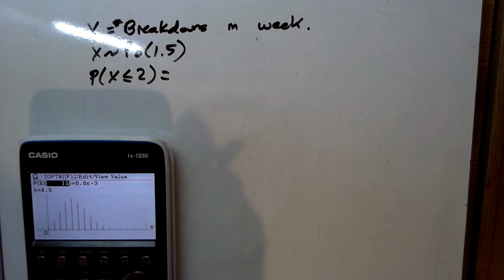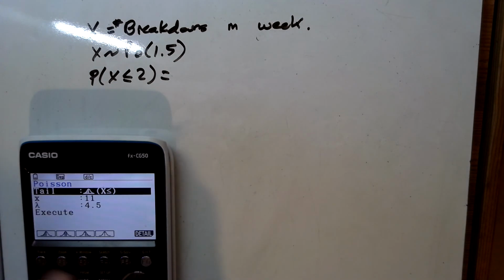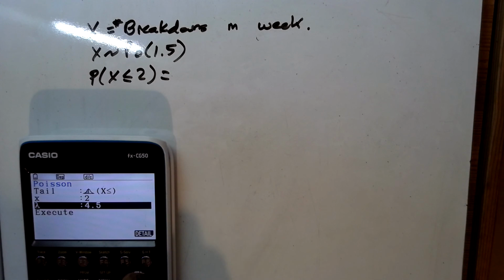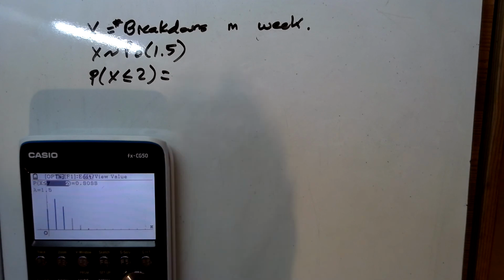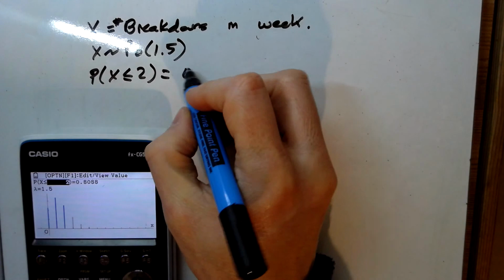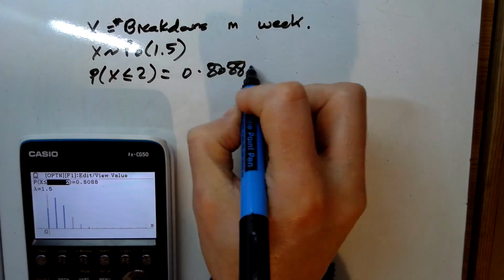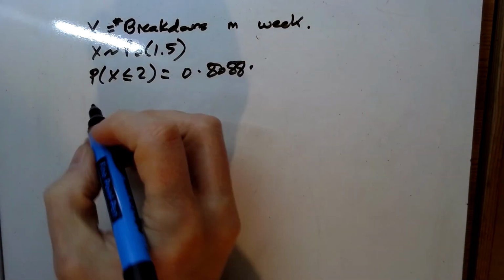So no more than 2, less than or equal to 2 at 1.5. That gives us 0.808. We're now going to change it to 2 weeks.